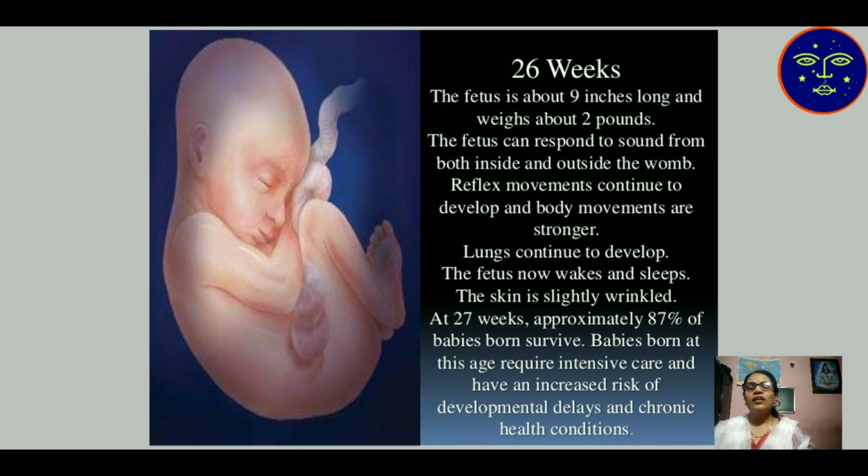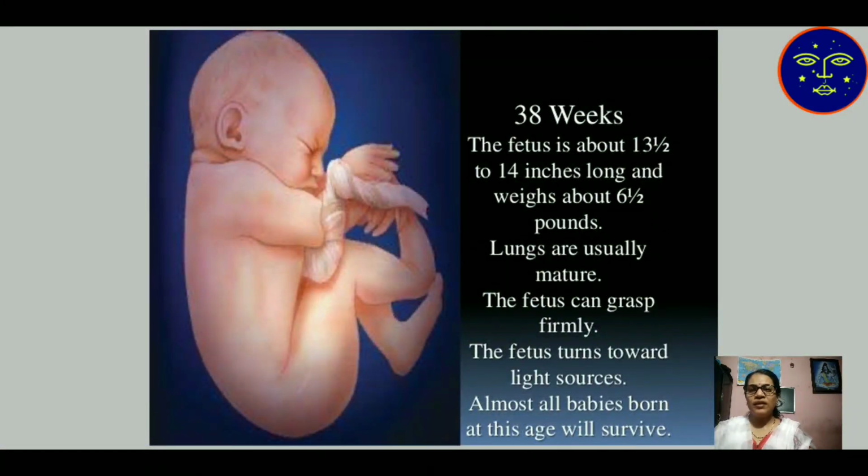Chronic health conditions mean different types of viral and bacterial infections take place inside the mother's womb when the baby is 26 weeks old. Then after 38 weeks, the fetus is about 13 and a half or 14 inches long and weighs 6 and a half pounds. Lungs are usually well matured, and the fetus can grasp firmly. The fetus turns towards light sources, and almost all babies born at this age will survive.